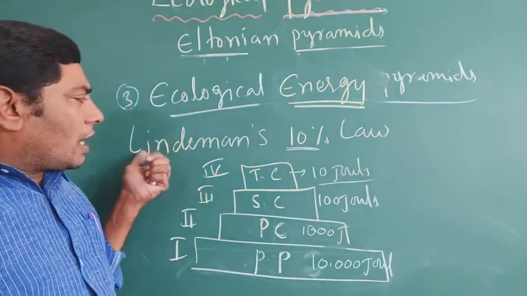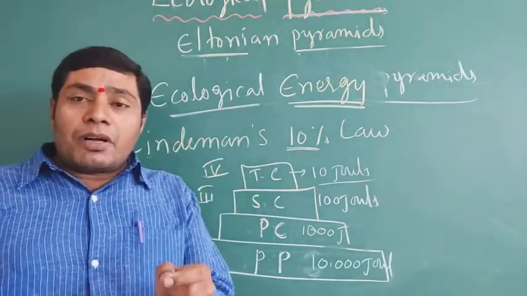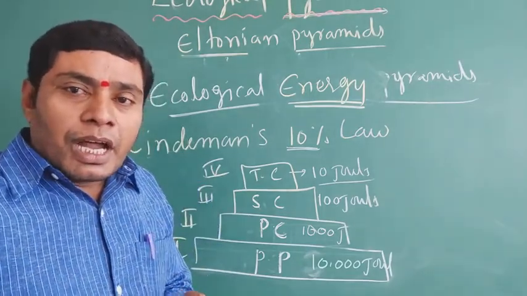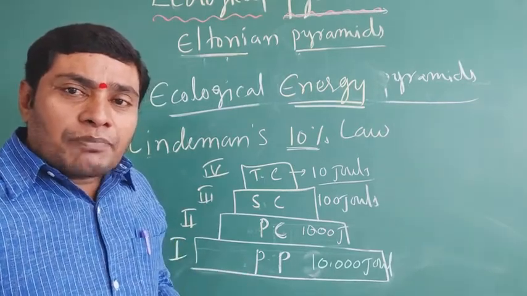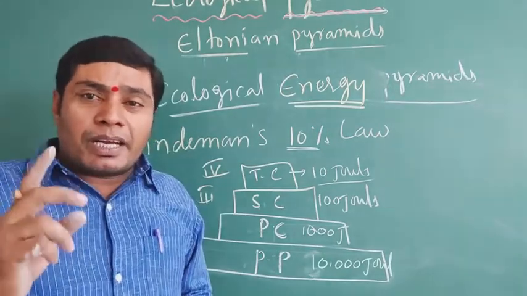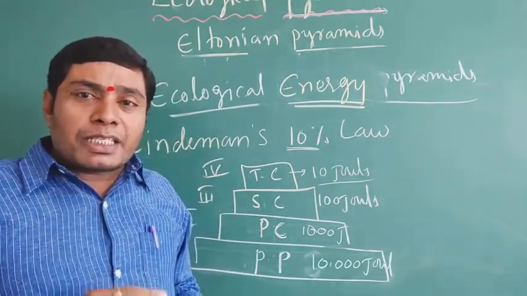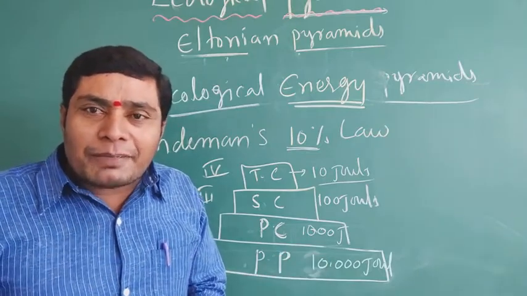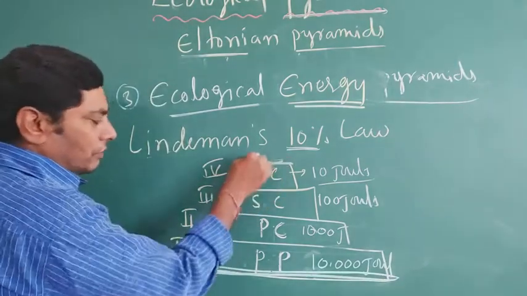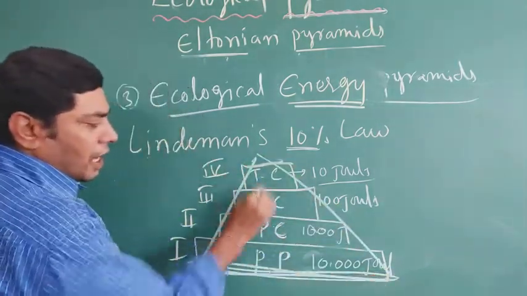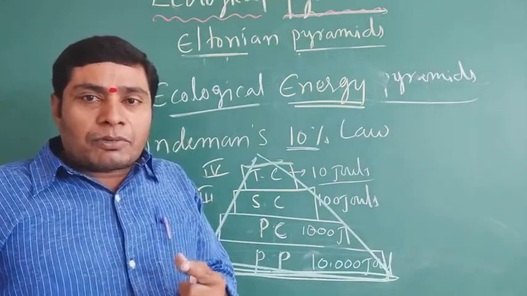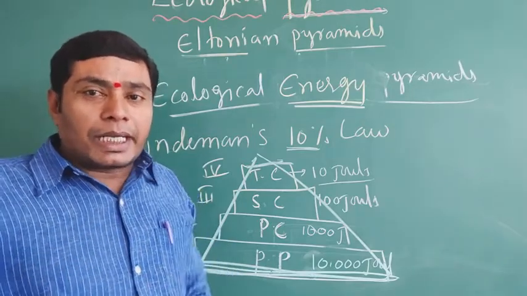So this rule is known as Lindemann's 10% law. These three pyramids, the ecological number pyramid, biomass pyramid and energy pyramid, are upright pyramids. Upright pyramid means the base is broad and the apex is narrow. That's why it is an upright, or straight, pyramid. Next we are going to discuss the inverted pyramid. It is also important. Inverted pyramids.